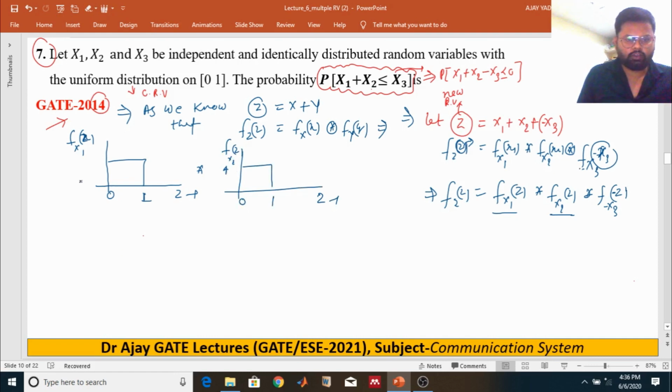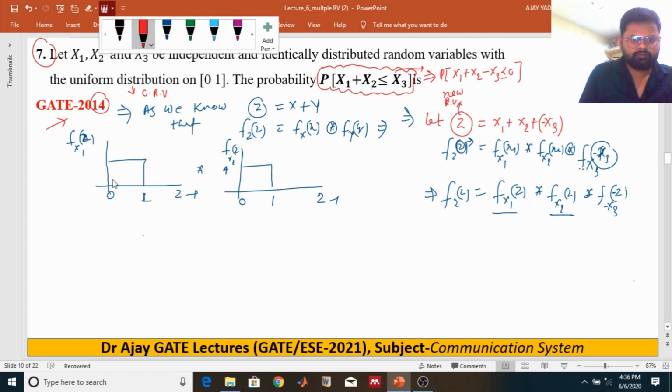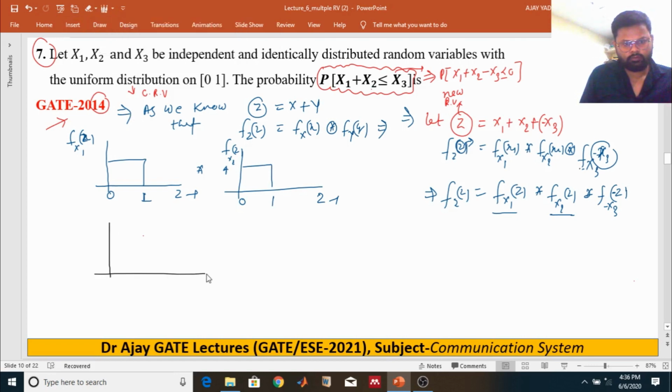After convolving, what do you get? The lower limit was 0, so 0 plus 0 is 0, the upper limit 1 plus 1 is 2, and the midpoint in the middle is 1. It will be something like that.